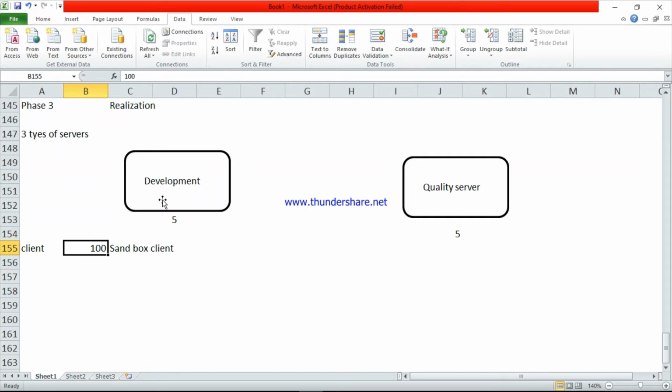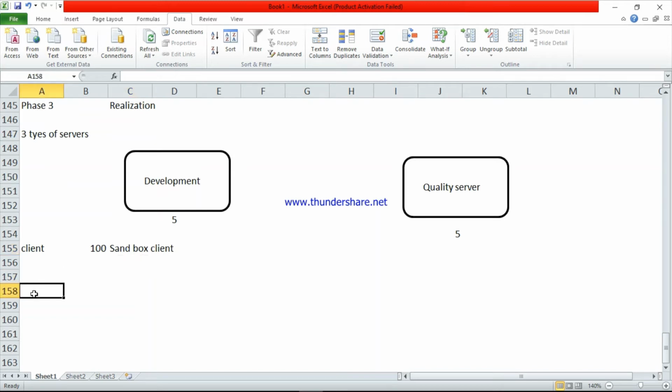In many interviews they will ask what kind of clients there are in development. At that time we have to explain each and every client, I mean the types of client. So the first client is the sandbox client. Sandbox client is only for testing purposes. This data will not impact any other data; it is just for practice purposes. This is the first one, sandbox.